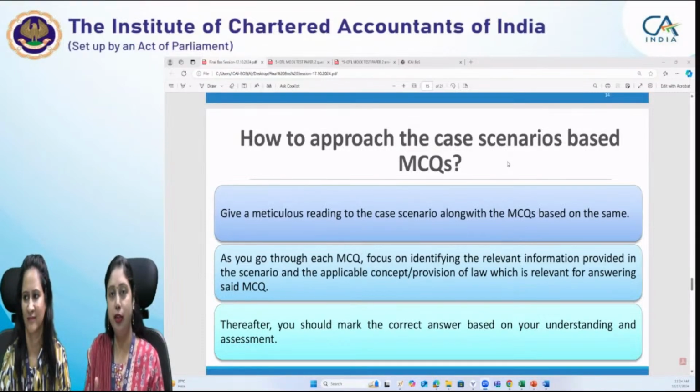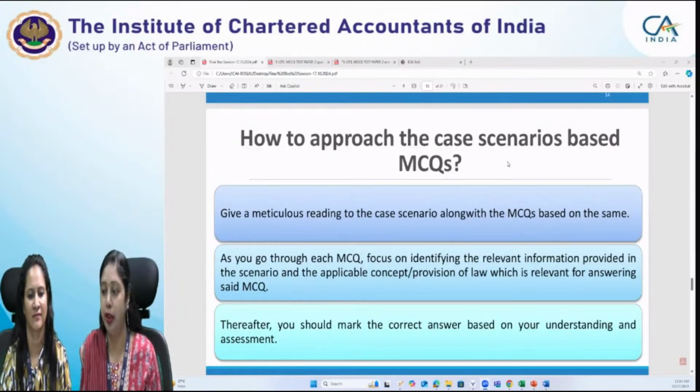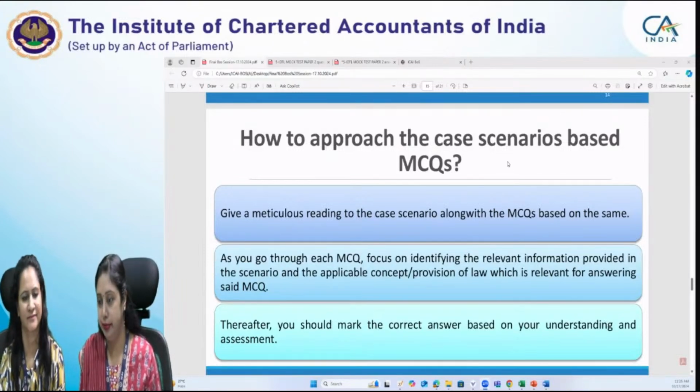fourth. So we have to answer the questions in the descending order of our awareness, or the question which we find the best will be the first question, then second, then third, and this way we have to answer. So these 15 minutes are very important. In fact, after that is how to approach the case scenario based MCQs.